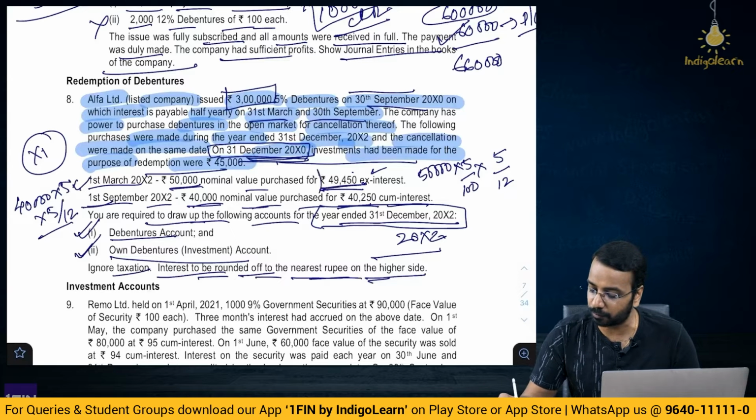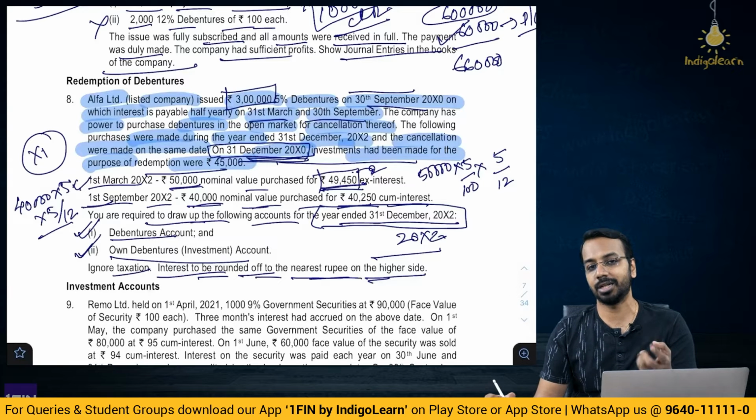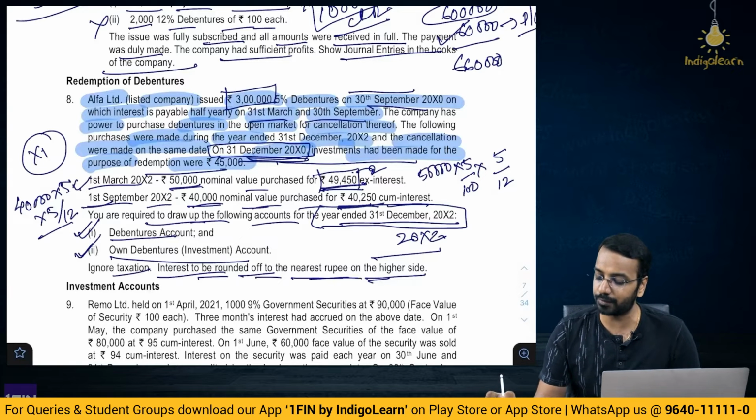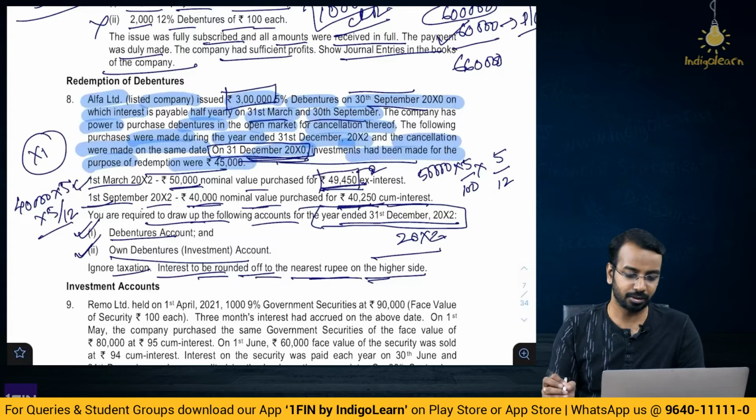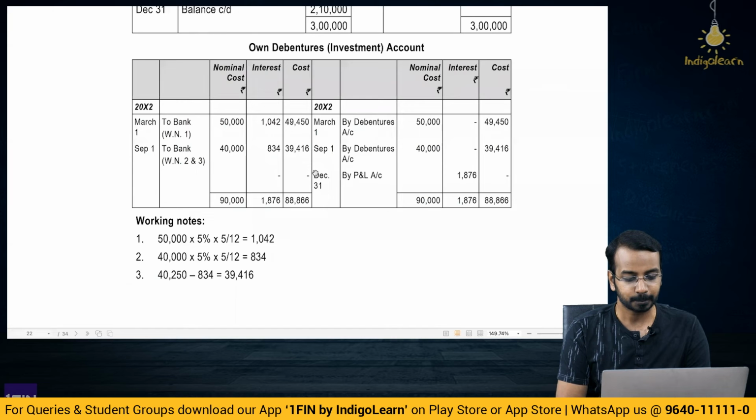So you will pay 49,450 towards debenture. Interest, whatever is calculated, is towards interest paid separately. 4250 cum interest. From this you will reduce the interest and calculate what is the amount paid to the debenture. So that is it. You have to do nothing complicated again. So let's see the solution.